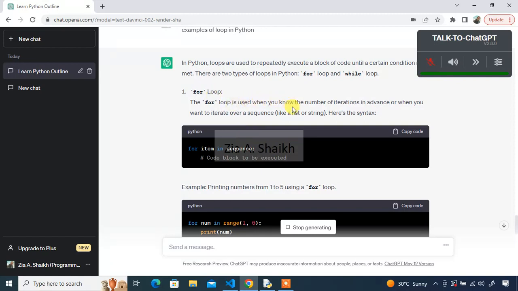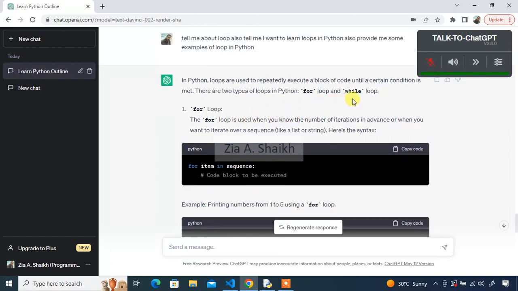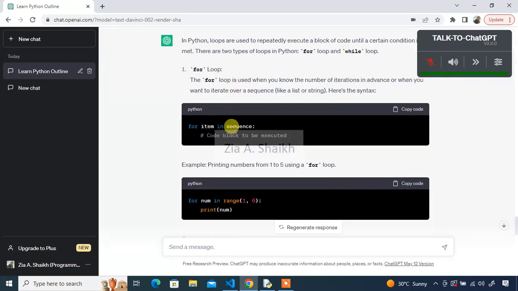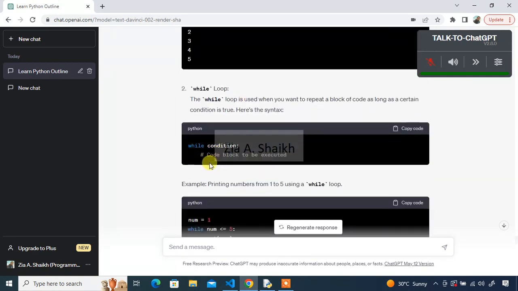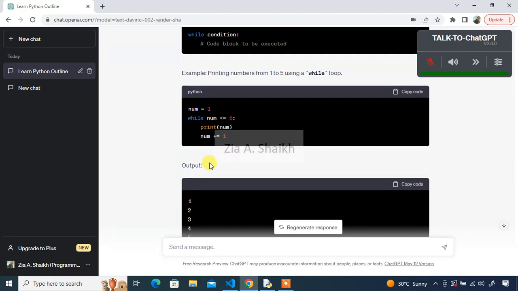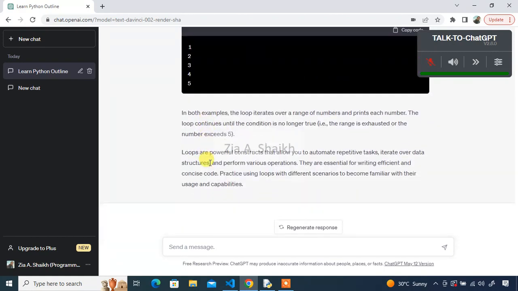It is telling me about for loop and while loop. There are two types of loops in Python: for loop and while loop. It is giving me the code to use for loop in Python, and it is giving me the code to write while loop in Python, and that's it. Yes, this is very correct.